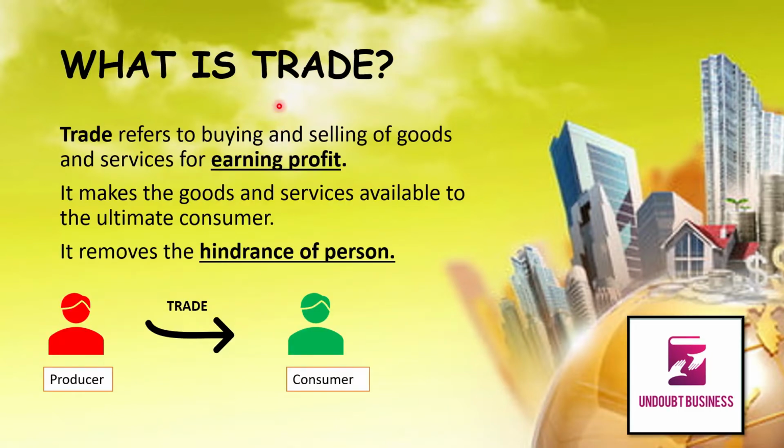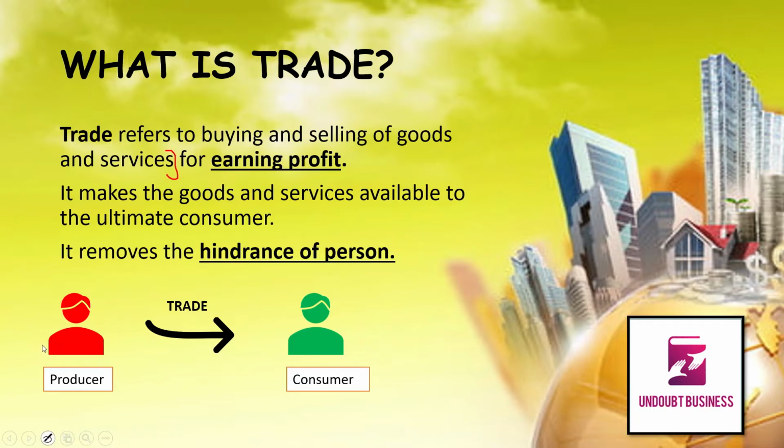So what is trade? Trade refers to buying and selling of goods and services. If we remember the definition of commerce, we have read that commerce is also buying and selling of goods and services. So this definition is much similar to the commerce definition, and it is similar till this point. Trade refers to buying and selling of goods and services. It means it is commerce, and we know that trade is a branch of commerce.